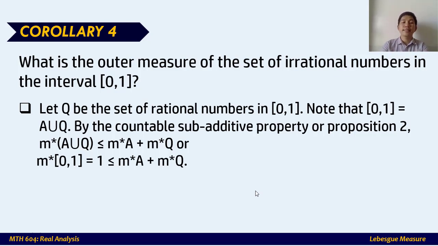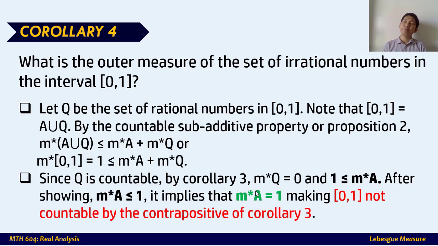Now, if you're going to do that, the outer measure of A union Q, since we have established that it is equal to the interval 0 to 1, is equal to the outer measure of 0 to 1, which is equal to 1, and that is less than or equal to the outer measure of A plus the outer measure of Q. Now, if you can remember, we have established in the previous lessons that Q is countable. And by corollary number 3, if it is countable, the outer measure of Q is 0. And if you go back to this inequality, substituting m star Q equal to 0, 1 now is less than or equal to m star A plus 0.